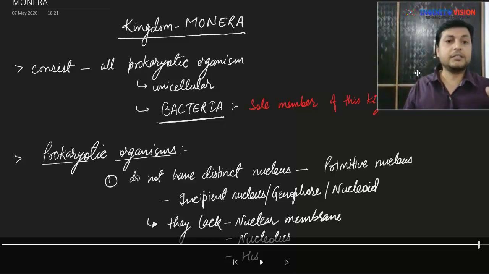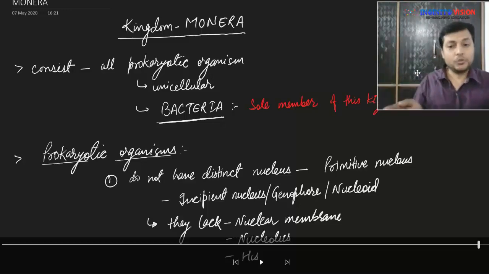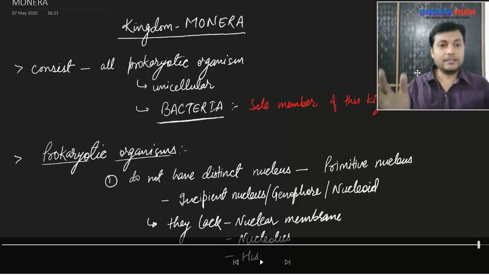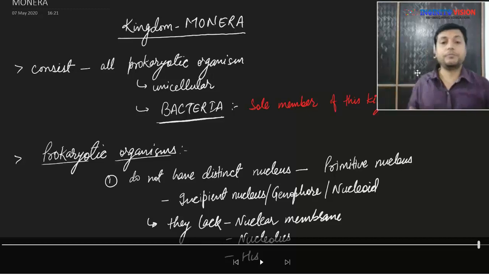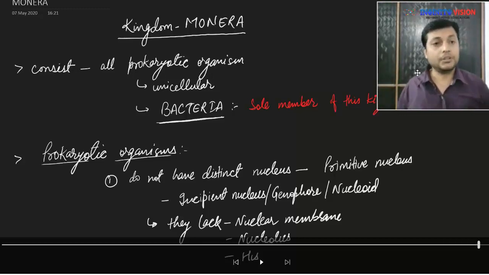It is considered a nucleus like structure and hence called nucleoid or primitive nucleus or incipient nucleus or genophore. The organisms which have this primitive nucleus are known as prokaryotic organisms. These primitive nuclei lack nuclear membrane and hence they are not very distinct. They also lack nucleolus, they also lack histone protein, and that's why we do not find the typical chromosomal formation, the X-like structure formation in case of prokaryotic organisms.